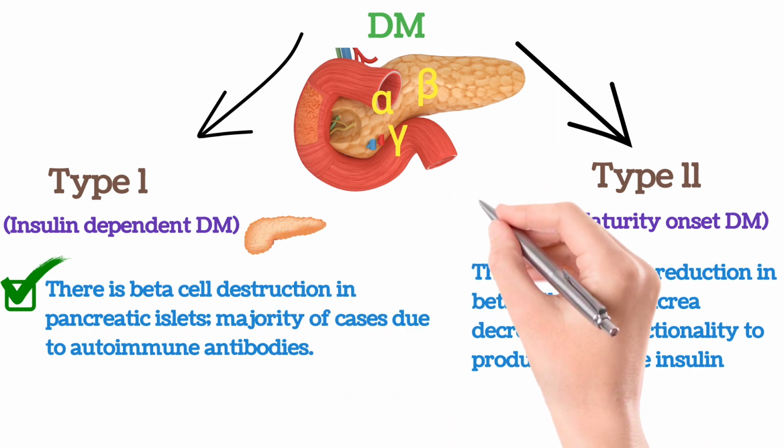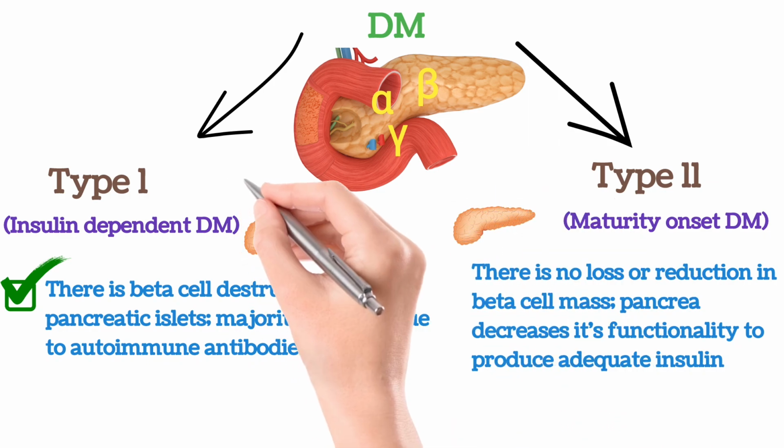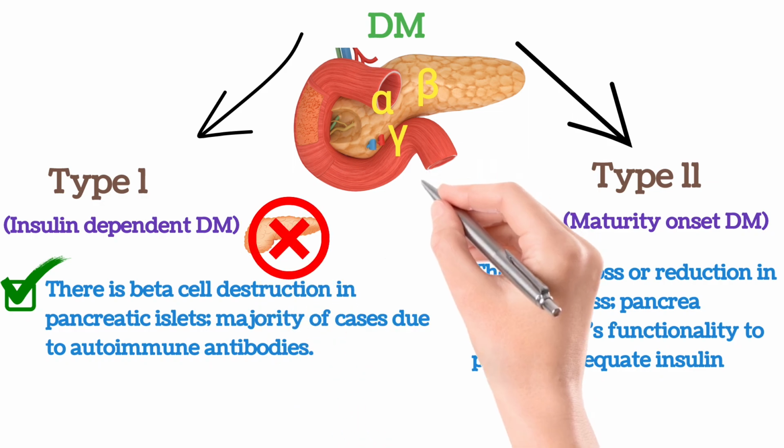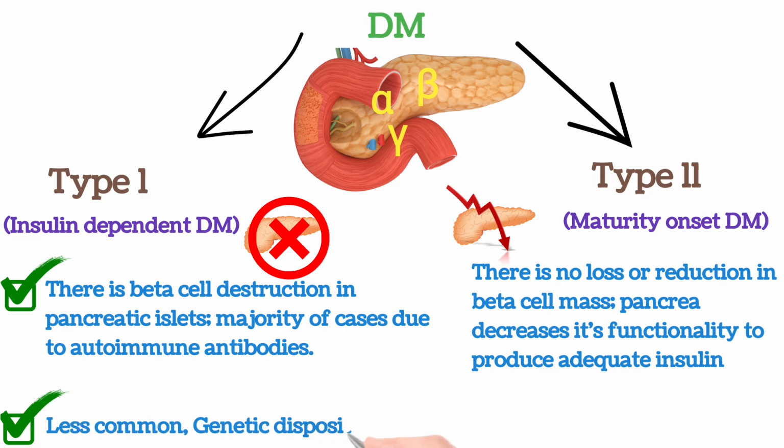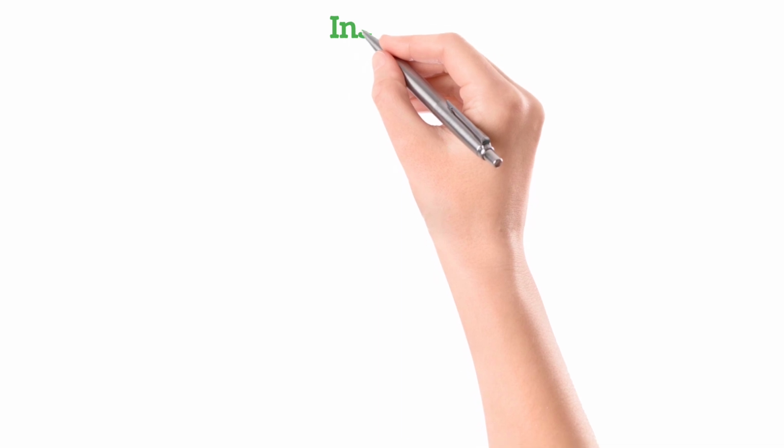So in type 1, the pancreas has got destroyed. That is how we can remember it: the beta cells got destroyed. But in case of type 2, there is a reduction in the functionality to produce adequate insulin. Type 1 is less common and genetic disposition is very less. But type 2 is the most common diabetes that is currently seen in different patients.